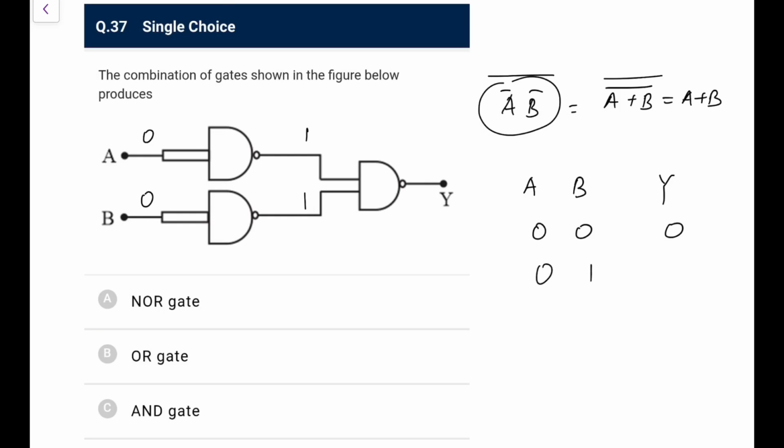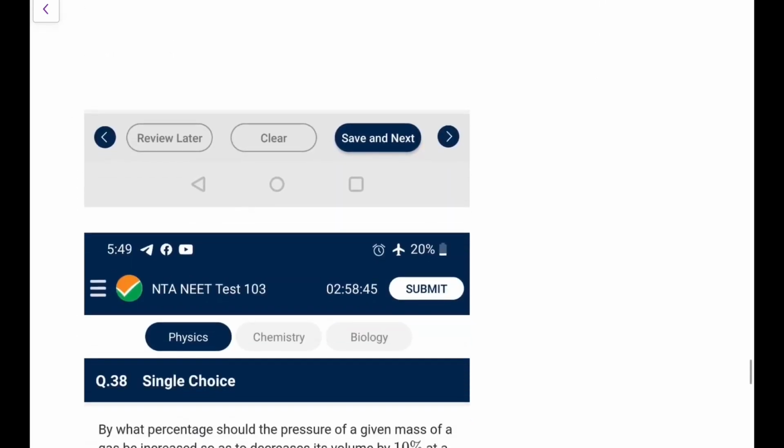Now 0 and 1, if you put it 0 and 1, this will become 1 and 0, and because it is a NAND gate, AND will give 0, so NAND will give 1. So 1 0 will also be 1, and similarly 1 1, if you do that, both will be 0 0, and it still will be 1. So this is an OR gate, that is option B. You can go for it.